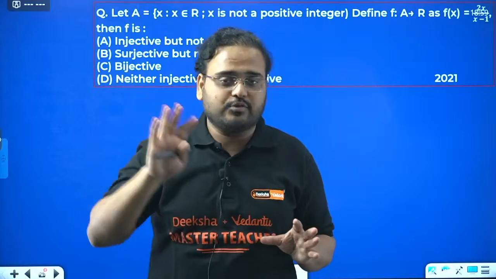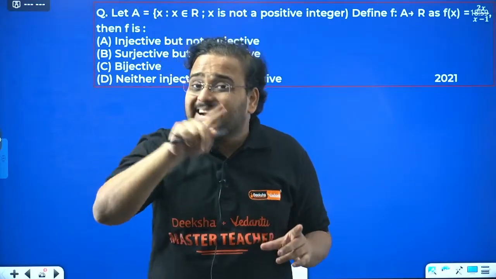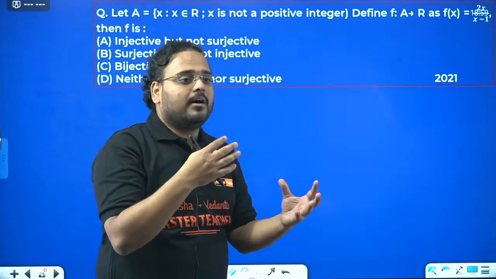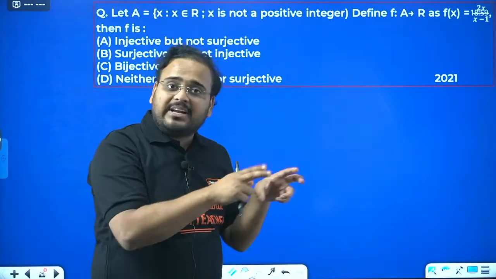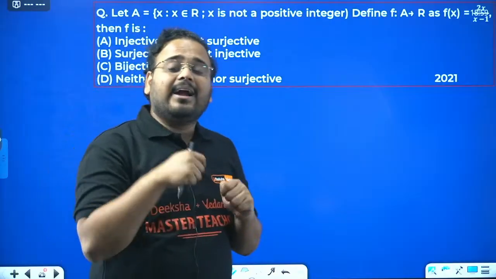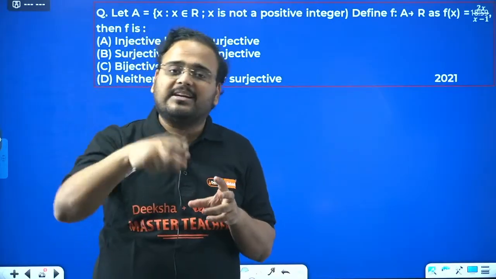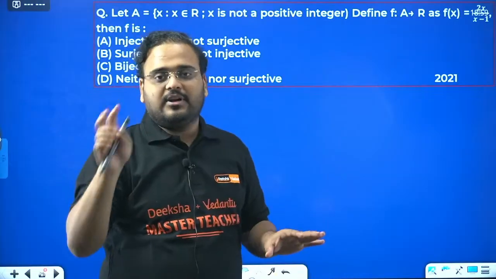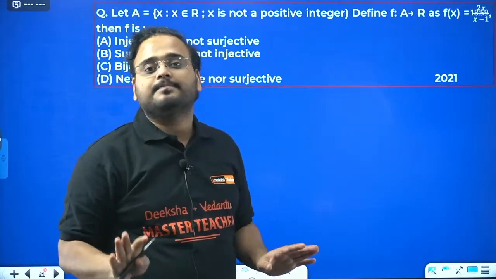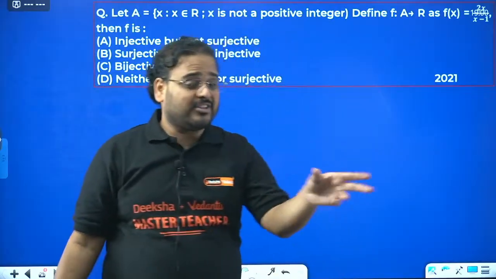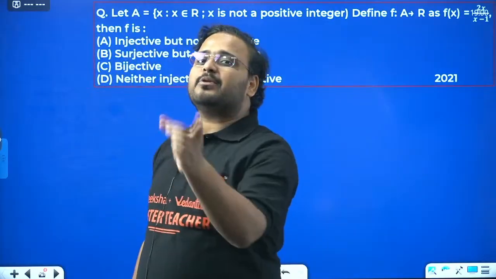150, 160 score you have to score out of 180. That can only happen if you are practicing for CET every day, with practice sessions planned every day, even for 1 hour. Plan that and keep a timer with you. 1 question, 1 minute, that is it. 30 questions you are practicing, good, 30 minutes. But for that you need to make sure the question is for CET level only. You cannot solve a board question in 30 minutes. You cannot solve a JEE Main question in 30 minutes.